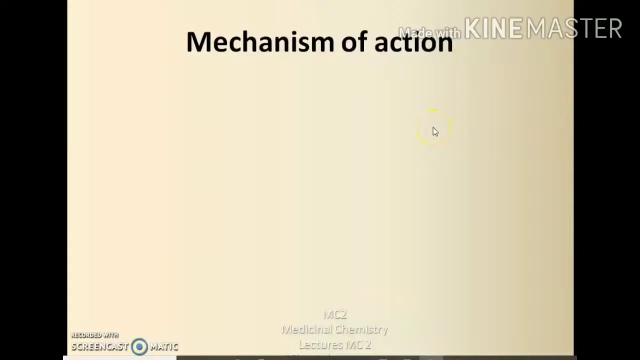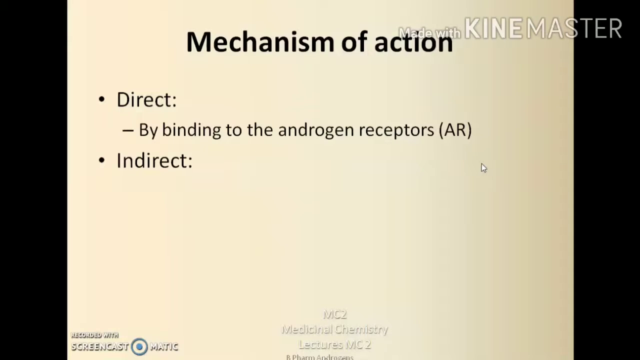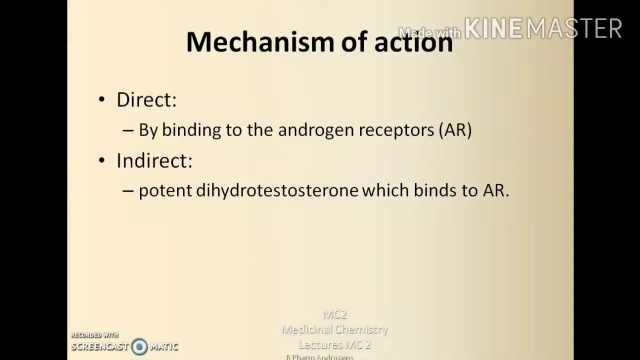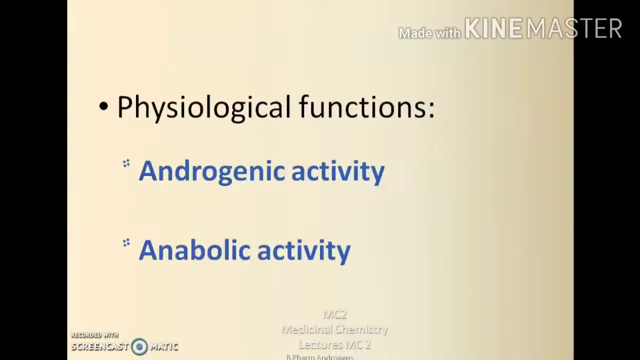Coming to the mechanism of action of testosterone, they are believed to act by at least 3 mechanisms. First one is a direct mechanism whereby the testosterone directly gets attached to the androgenic receptors. And second one is the indirect mechanism whereby the testosterone is reduced to 5-alpha dihydrotestosterone, which is more potent and has the intrinsic ability to bind with the androgenic receptors. And the third one is the conversion of testosterone to estradiol by the action of aromatase enzyme. Then that can bind with the estrogenic receptors.